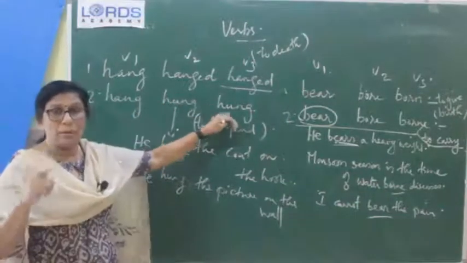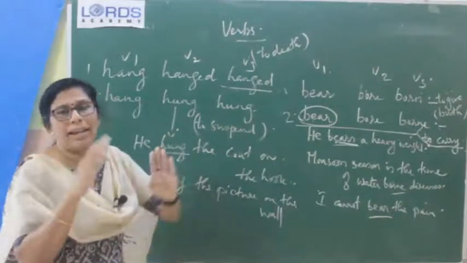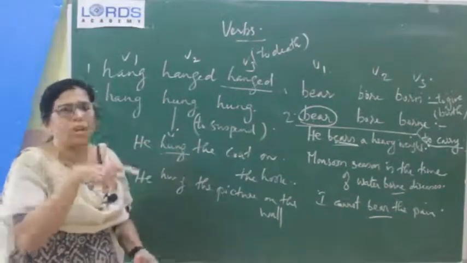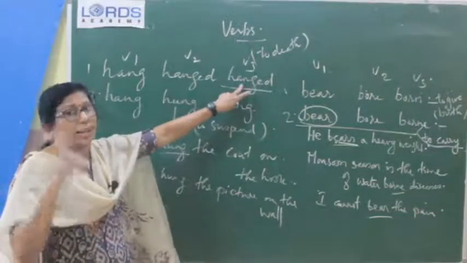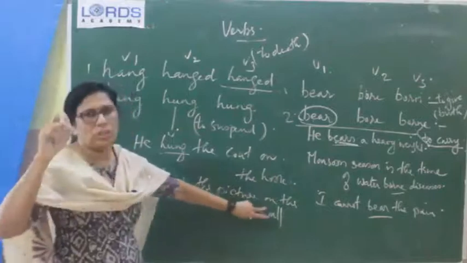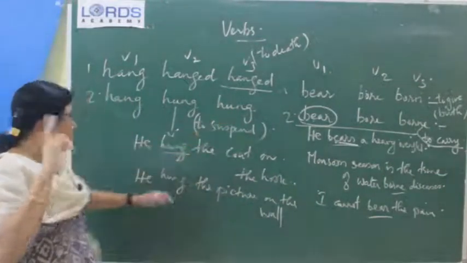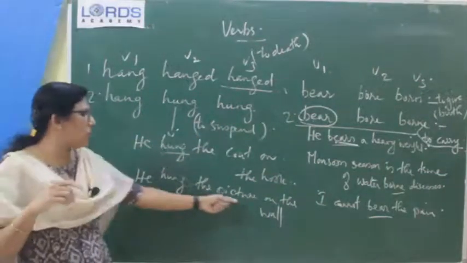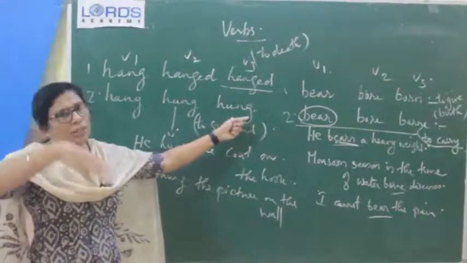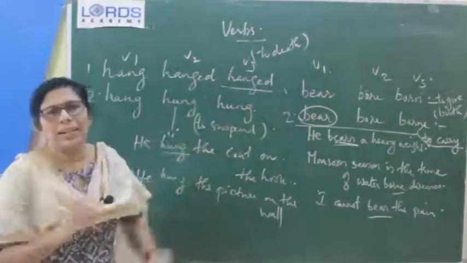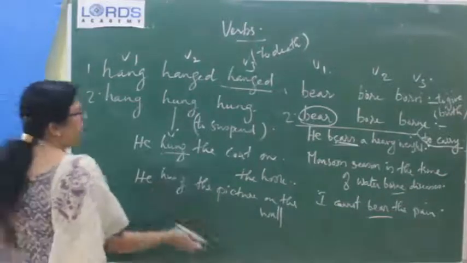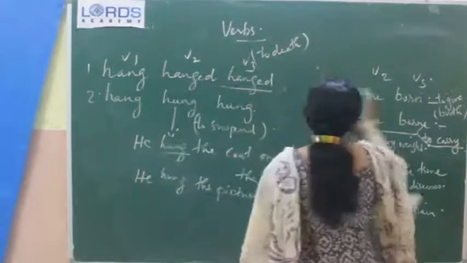So, always remember, if the word is related with something that is being hung on something without falling, then you have to use not hang. You cannot use he hanged the frame or he hanged the picture on the wall. You have a tendency to use it, but don't use hanged. He hung the picture on the wall. Hung is used for suspending something without falling, and hanged means only in connection with death. Understood? So, this is the second set, and the third set is lie.